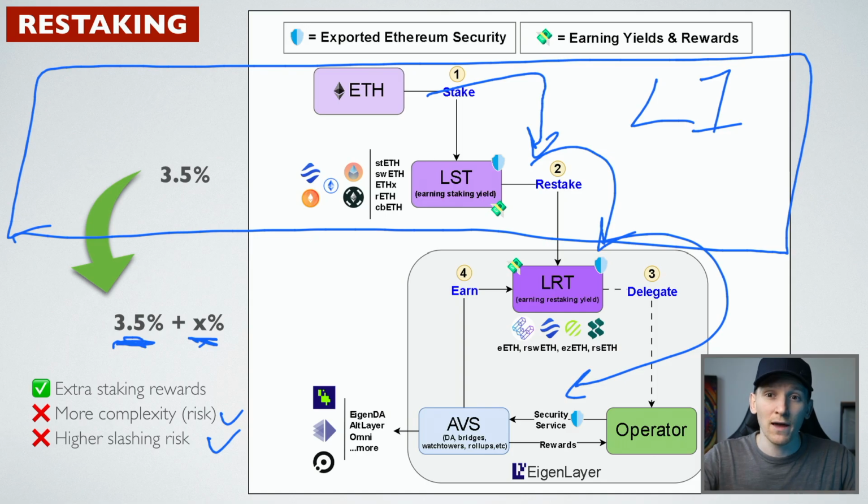Restaking is not leverage. You are not leveraging up anything. You are just taking your liquid staking token and you're giving it to layer 2s. So it's pretty simple. You're giving it to other people. They're paying you a fee. But because you're giving it to so many other people who are new, there may be some extra risk of slashing. But this is something you can do, and this is something that's coming into the Ethereum protocol.